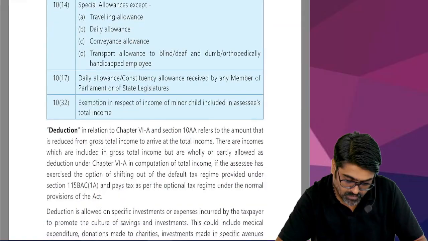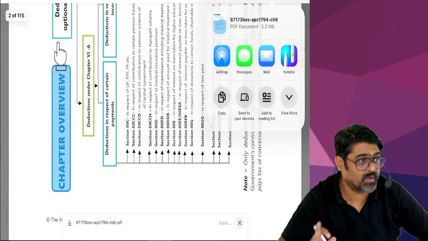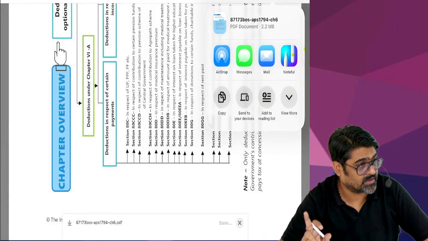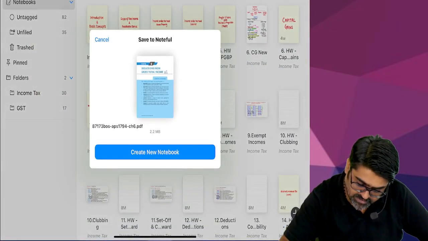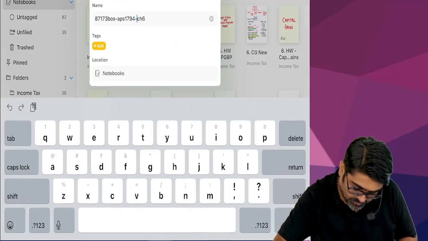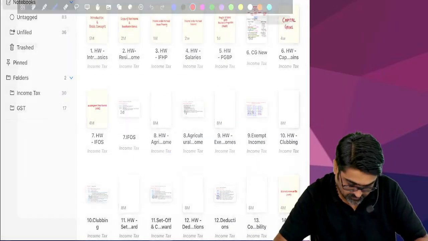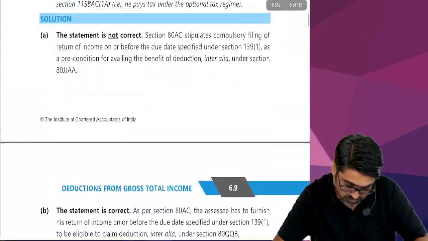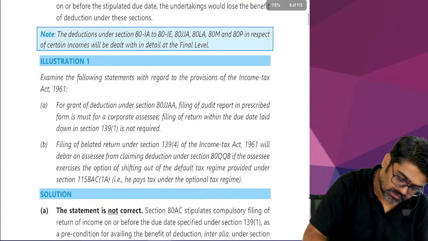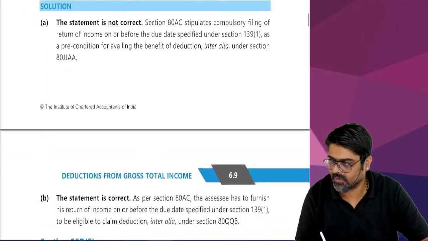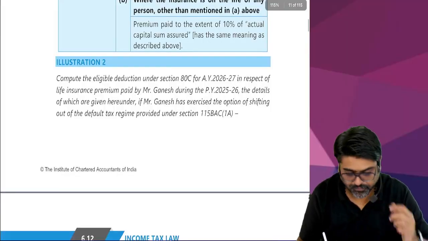Okay, so let's go to this chapter number 6. And don't waste much of your time over here, because all the questions are very easy in chapter number 6. Illustration, which page number? 6.8. First illustration, come on. Do one thing, ignore this illustration. Theory part, not relevant for you. No need to do. Come to illustration number 2 directly.